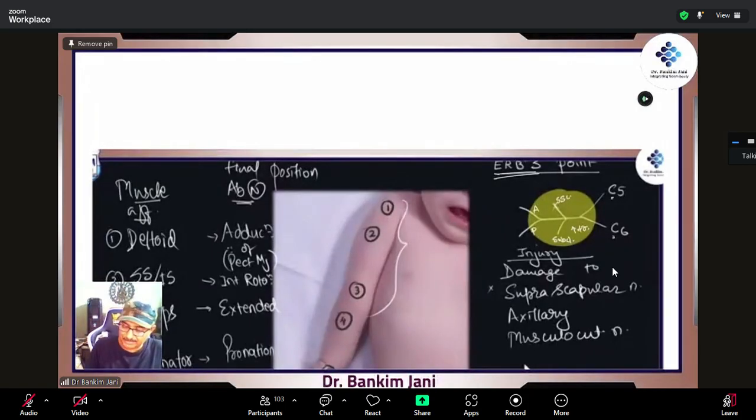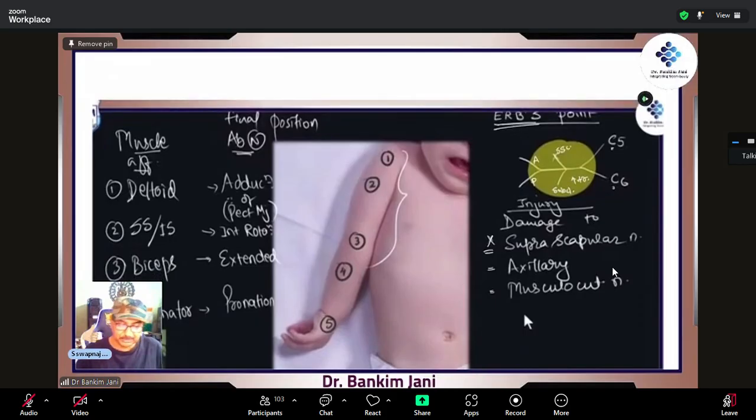Now, when the damage occurs, the suprascapular nerve is damaged, and it will affect the axillary and the musculocutaneous nerves, because this component goes that way. You must have noted that these are the nerves which are affected. Now, this position is important.